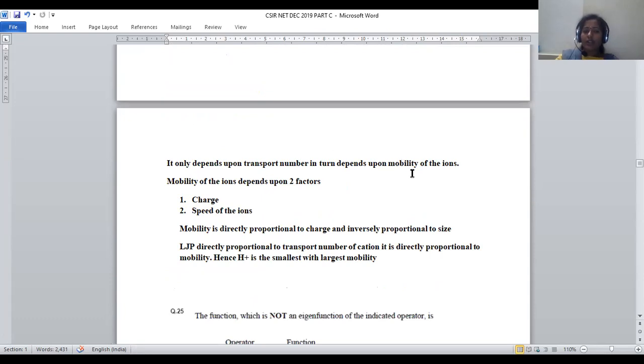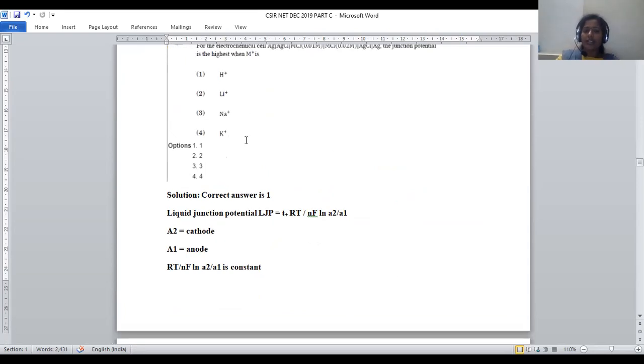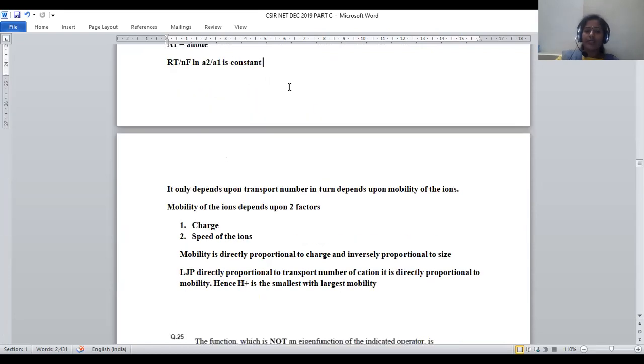For that purpose, we have one prediction. The transport number mainly depends upon the charge present on the species and also the speed of the species. When we observe the charge on all 4 options given in the problem, all are unipositive in nature, so there is no chance to predict which is slow and which is fast, right?